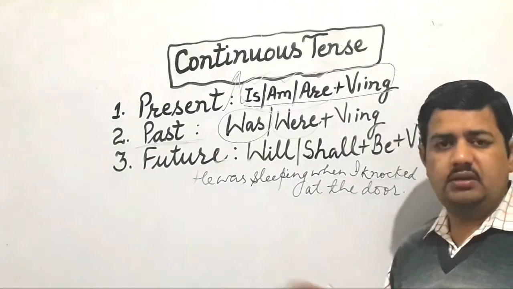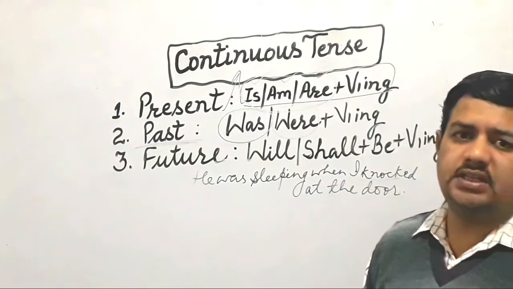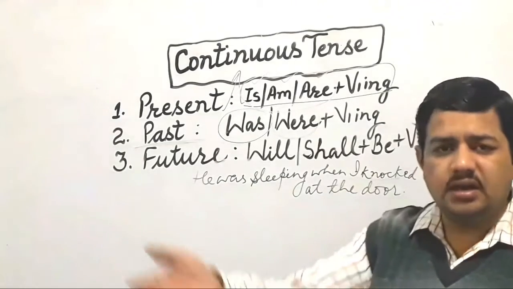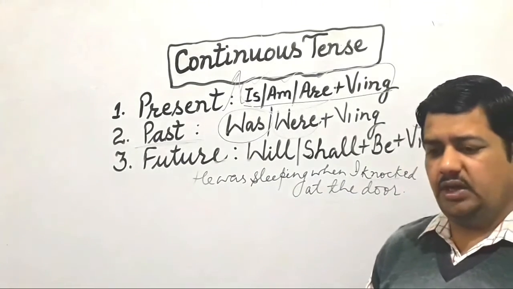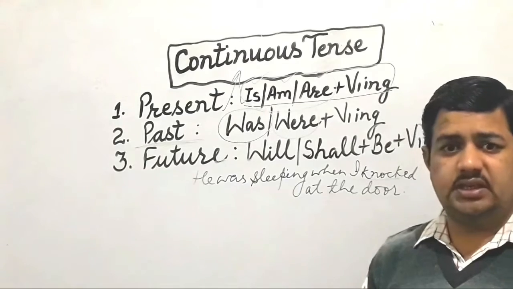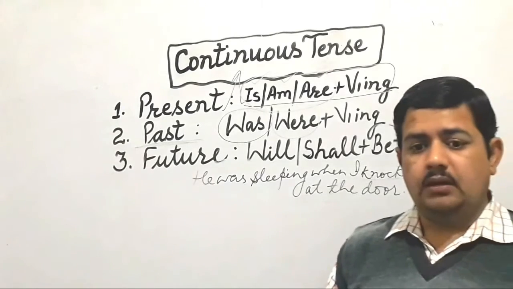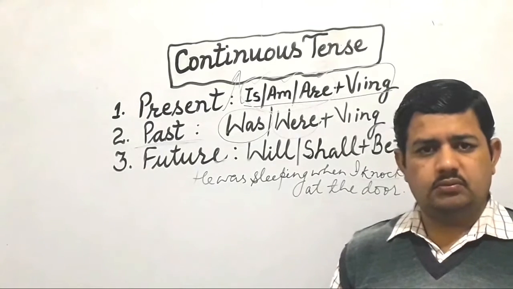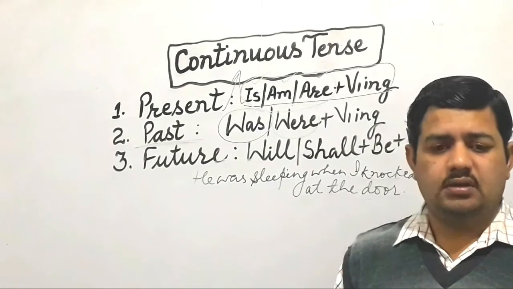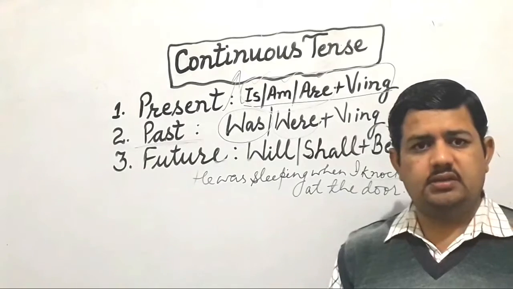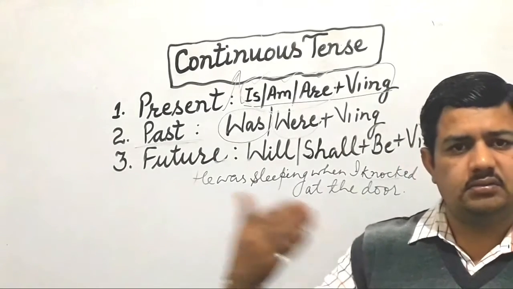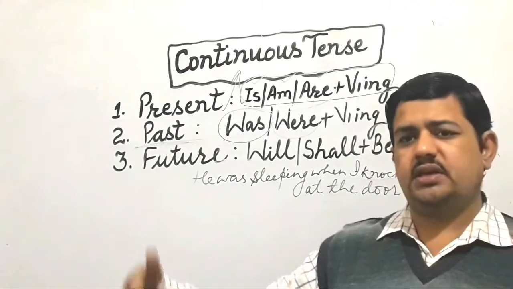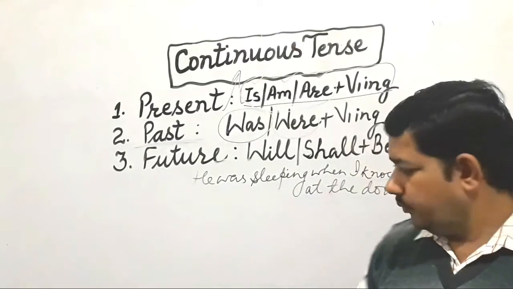Now it can be differentiated easily that it is of past and earlier. Like when I am speaking, I am teaching you at the moment. So we have to make some kind of differences to differentiate the activity of present, activity of past, and activity of future. Clear?